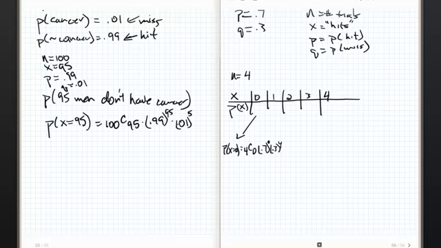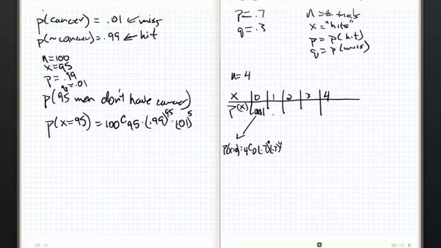So I'm going to throw in my calculator here. Give me just a second. I've got 4 choose 0, which I know is 1, but it'll be easier for me down the road. So 0.7 to the 0 and 0.3 to the 4, and I end up with 0.0081. Sorry about my small writing.